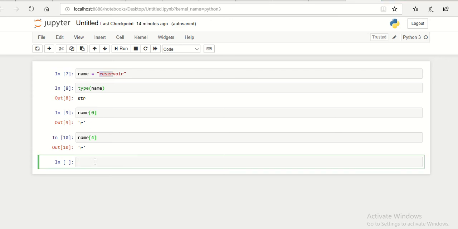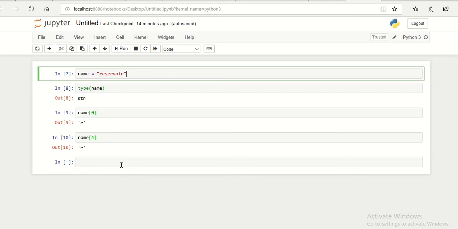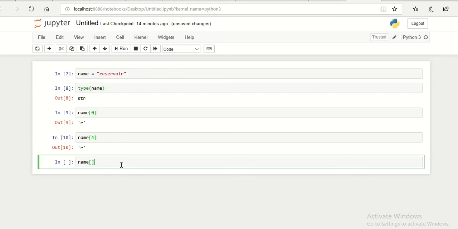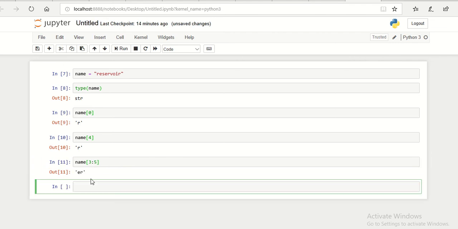Or if we want to separate some part of this variable, let's say name from 2 to 5. In this case, "er" is going to be separated from our string.